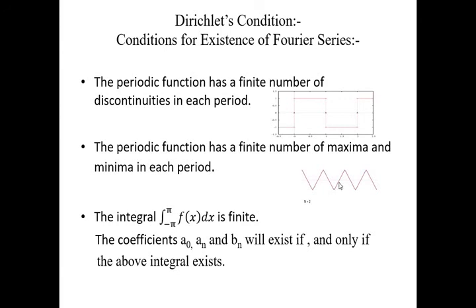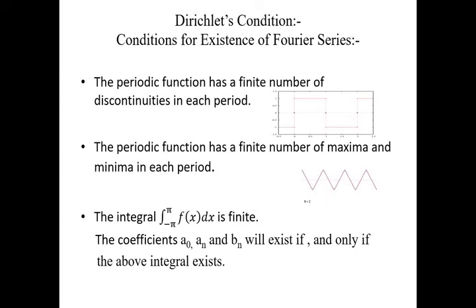So what does it mean? That in one period we get a countable number of maximum and minimum points. So if any curve contains a finite number of maximum and minimum points in each period, then it follows the Dirichlet condition, and we can apply a Fourier series on that curve. So based on this graph we explained the second condition.